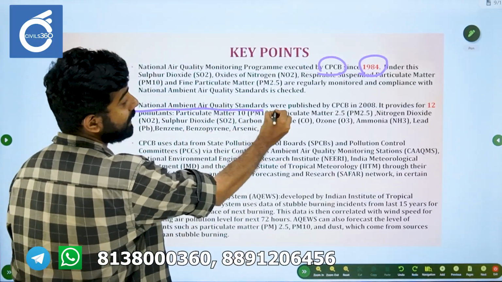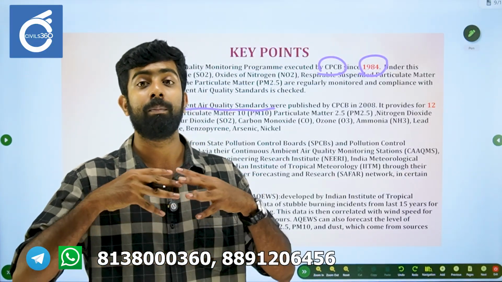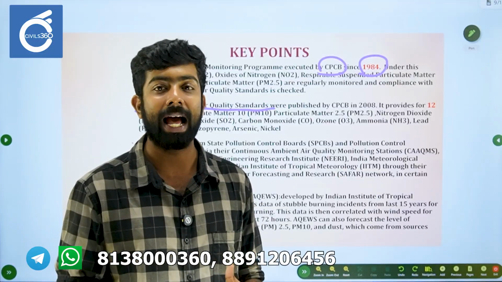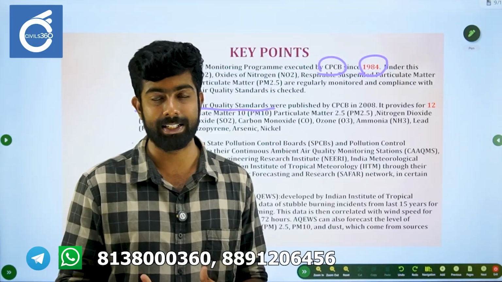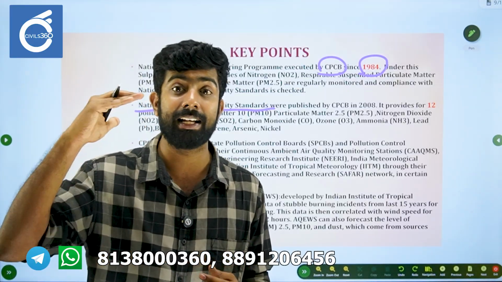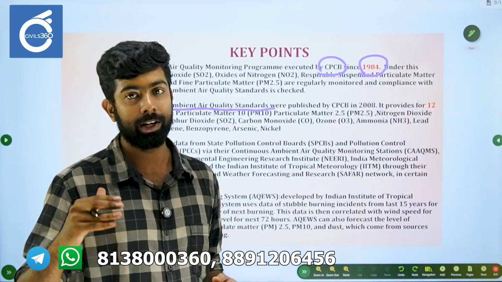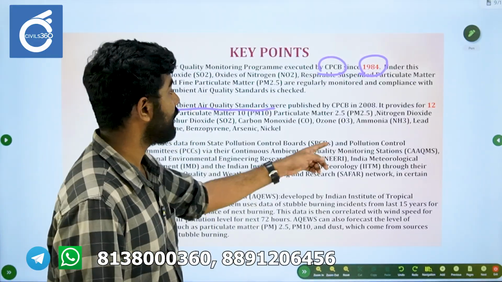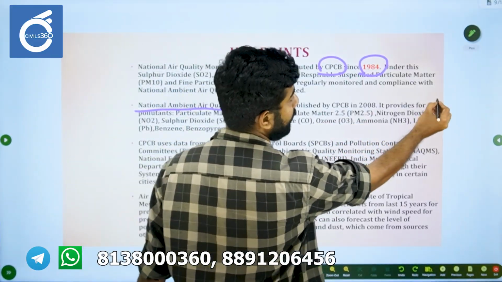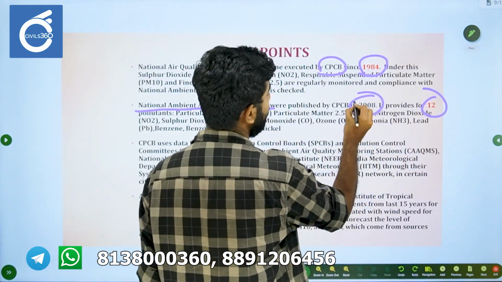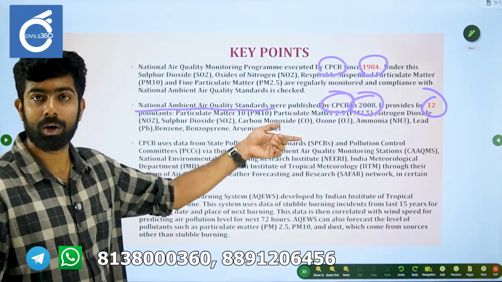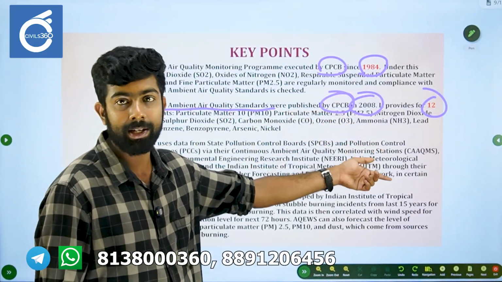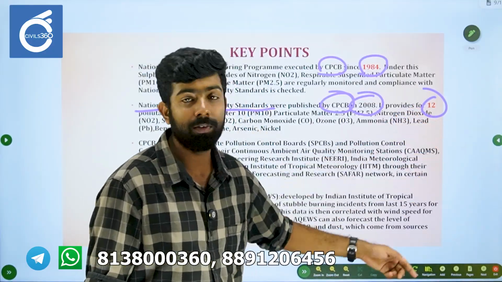National Ambient Air Quality Standards. Remember, this is not a system to monitor and record data on the pollutants. It is simply a system that sets the standards for pollutants. It covers 12 pollutants. Remember 12. Remember, it was in 2008 that it was brought in by CPCB. National Ambient Air Quality Standards by CPCB, 2008, and 12 pollutants.